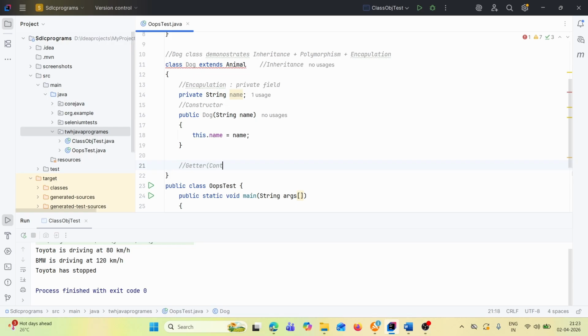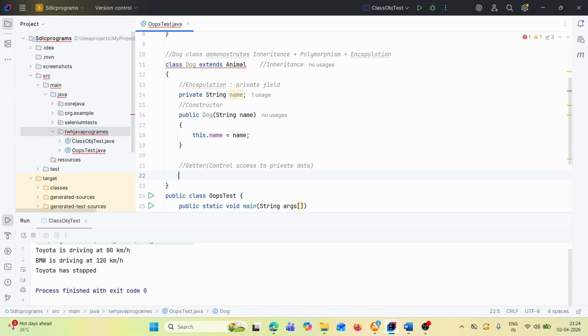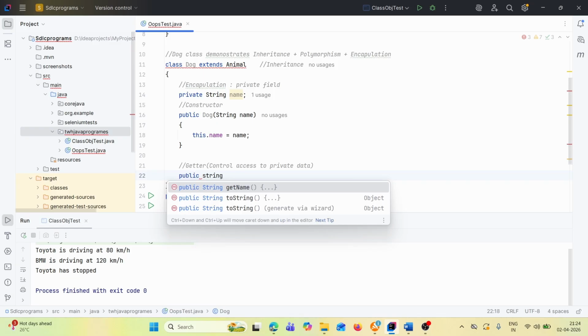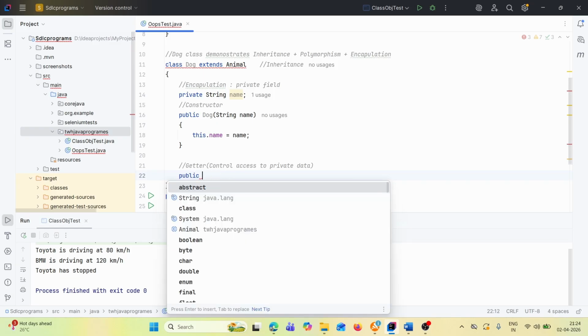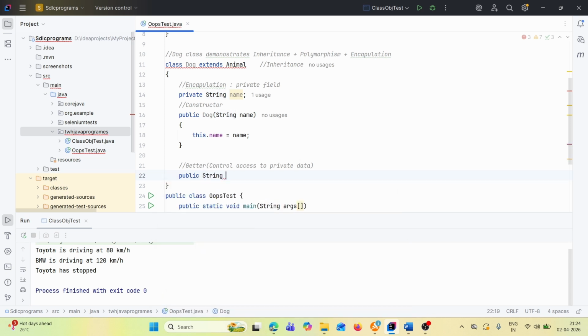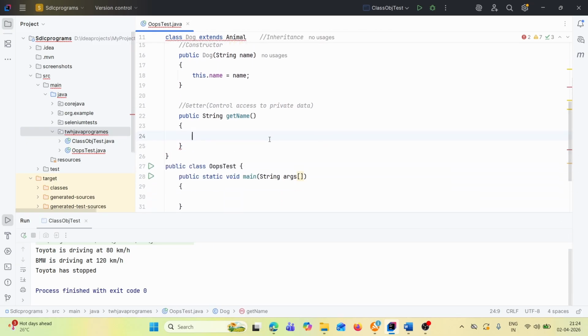Then we can write one public method, public String getName.